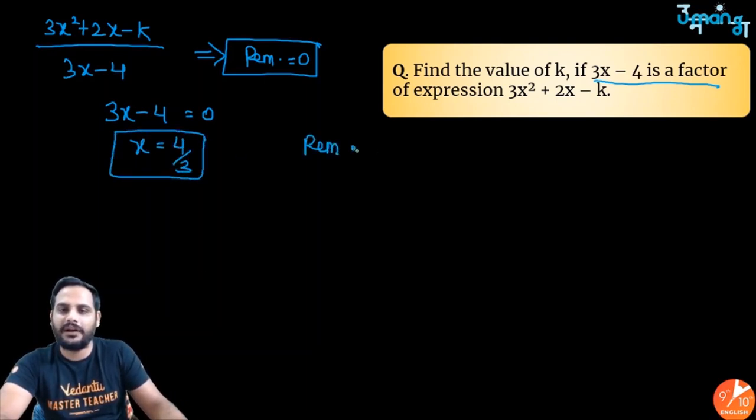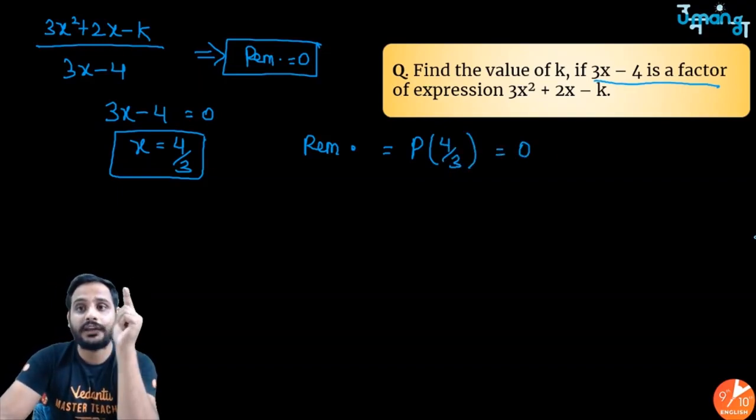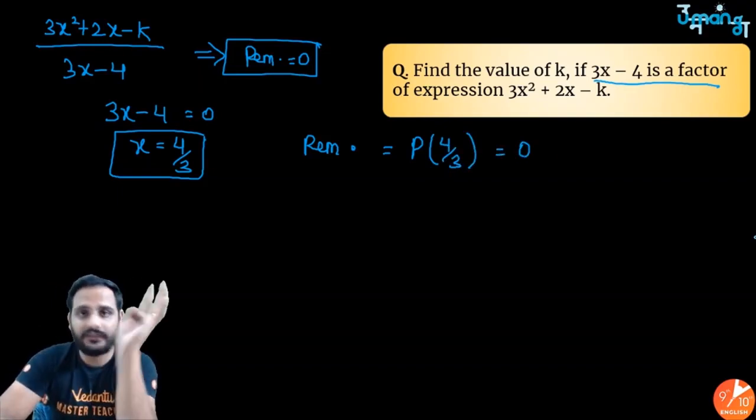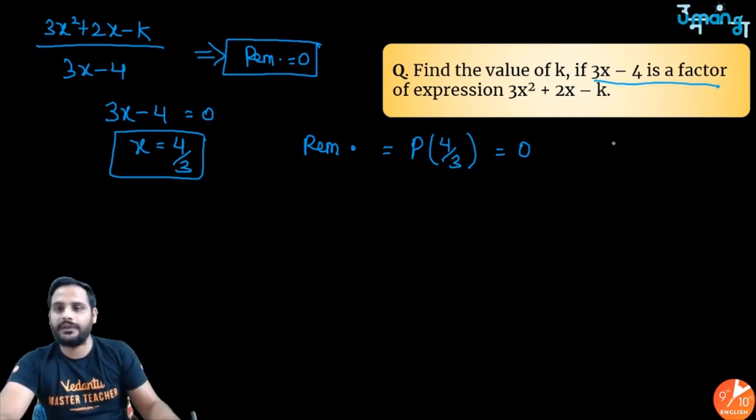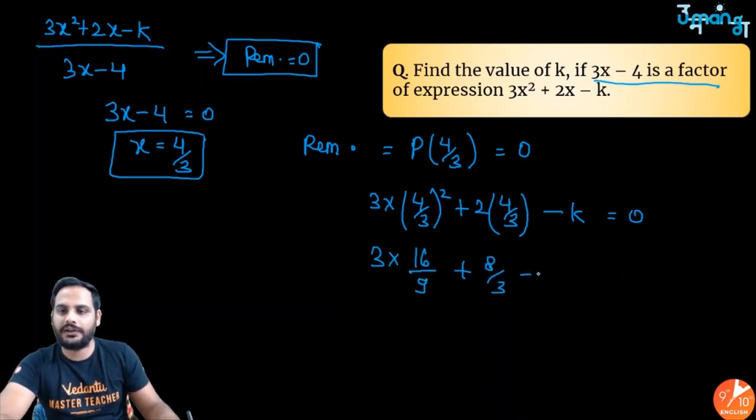We know remainder is equal to the value of this polynomial at x is equal to 4 by 3, and remainder has to be equal to 0 because the question is telling you 3x minus 4 is a factor. So remainder has to be 0. So put the value of this polynomial at x is equal to 4 by 3. So 3 into 4 by 3 whole square plus 2 into 4 by 3 minus k equal to 0, because remainder is equal to 0. So 3 into 16 by 9 plus 8 by 3 minus k.